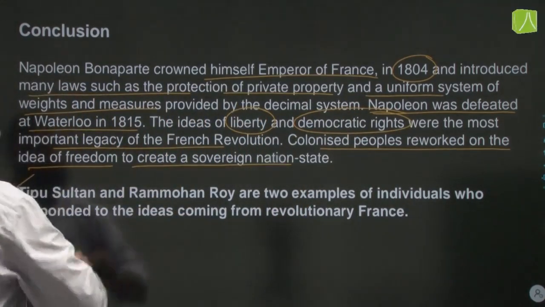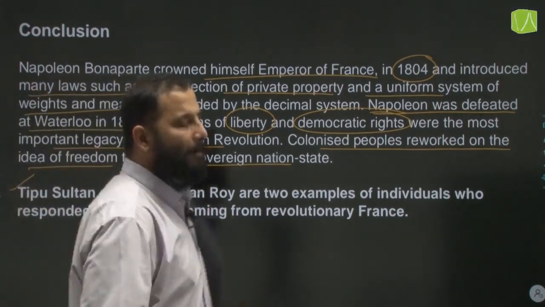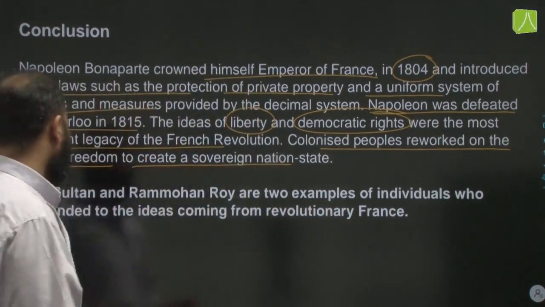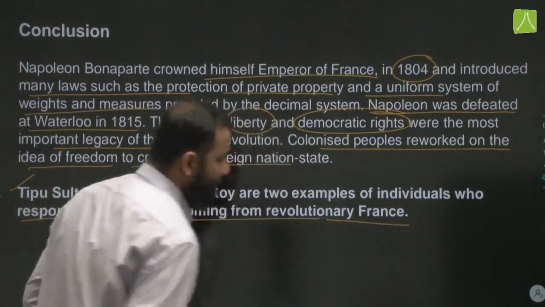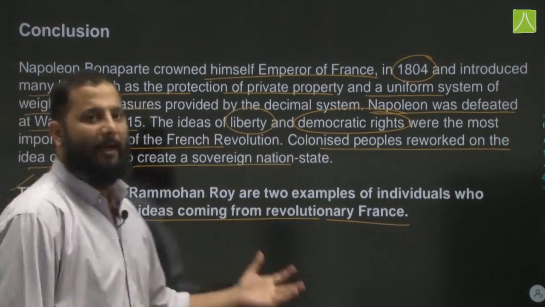In India, Tipu Sultan and Raja Rammohan Roy were two examples of individuals who were very influenced by, or responded to, the ideas coming from this revolutionary France. Now this brings us to the end of the chapter.